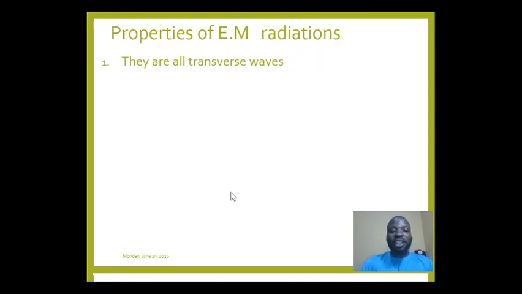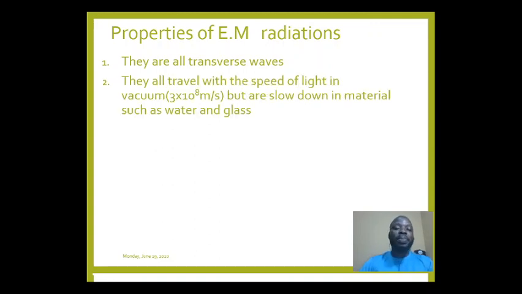So if the source of propagation is moving upward and downward, they are going to travel in the horizontal direction. If we are producing the electromagnetic wave vertically, they are going to travel horizontally. So they travel perpendicular to the source producing them, and they are all transverse. The second point is that all of them travel in vacuum, in empty space. As such, they travel with the same speed, 3 times 10 raised to the power of 8 meters per second. They travel with the speed of light.